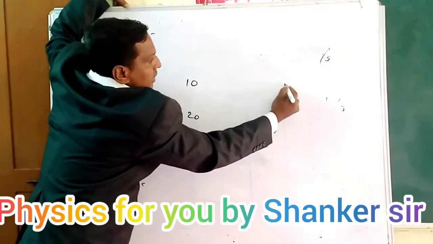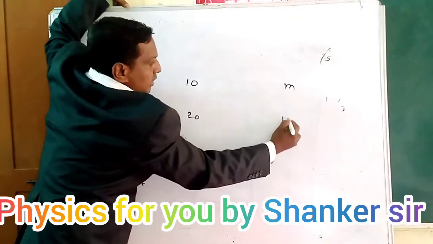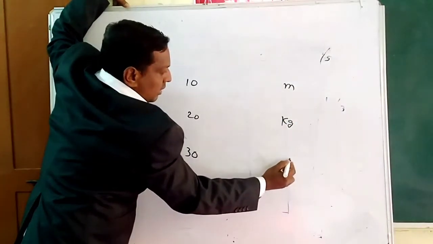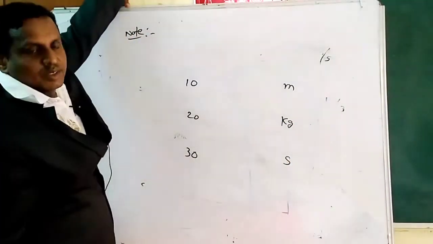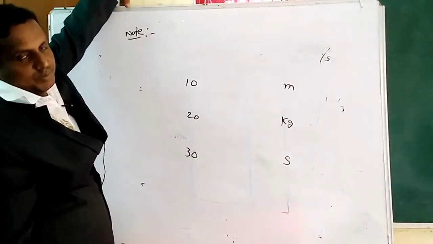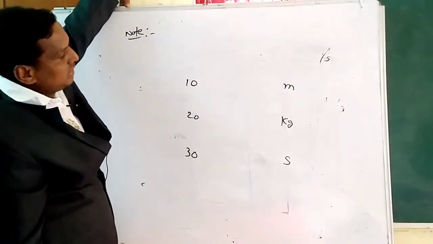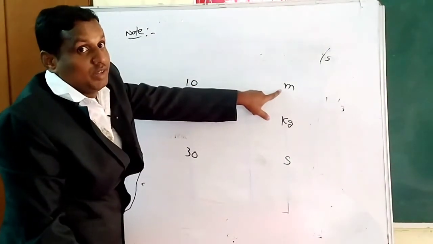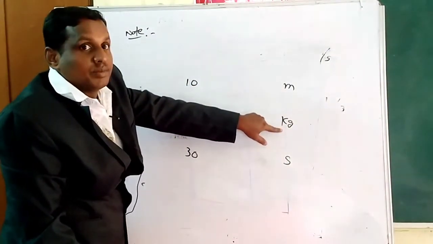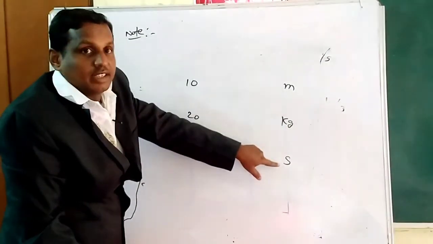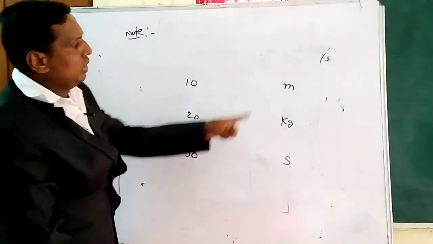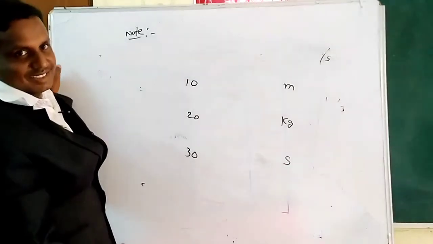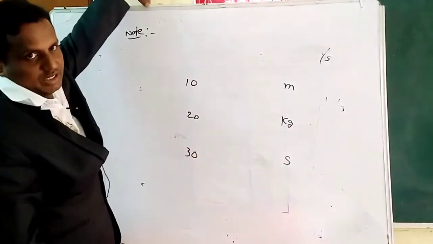Here I am writing meter, kilogram, and second. Meter is the SI unit of length, kilogram is the SI unit of mass, and second is the SI unit of time. These are only units and those are only numbers. There is no relation between them.